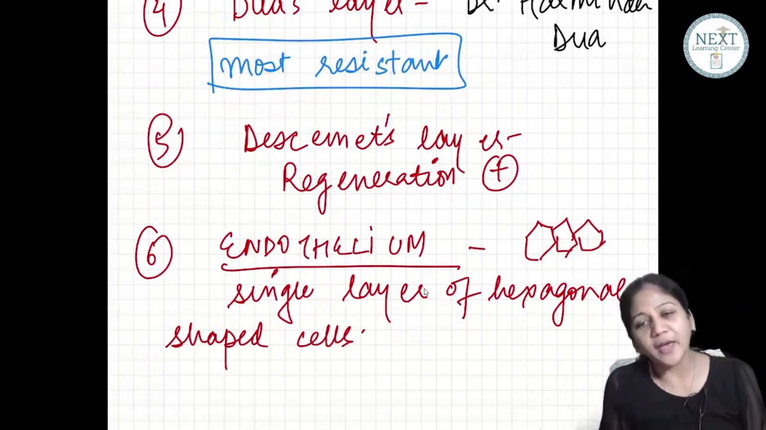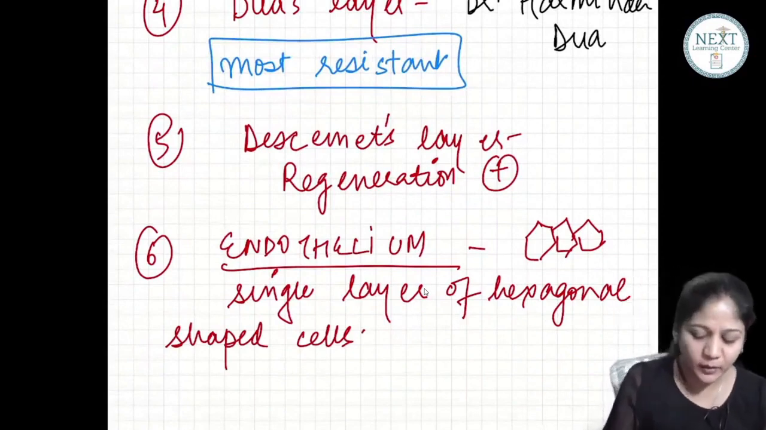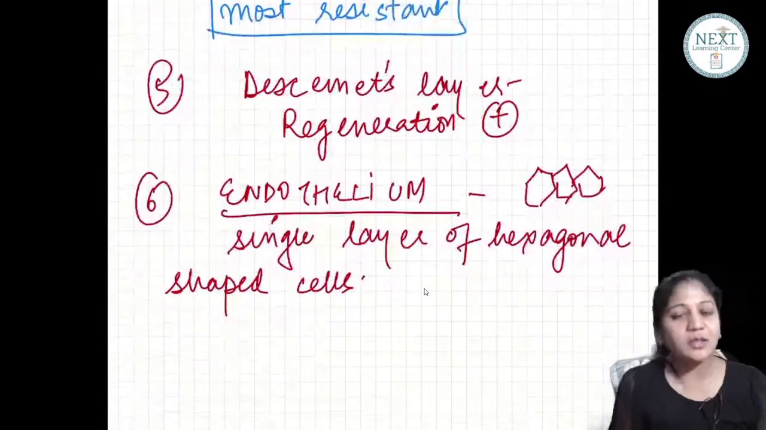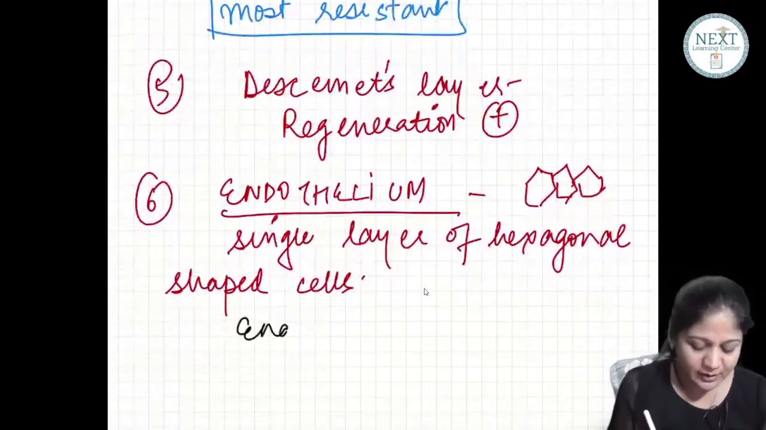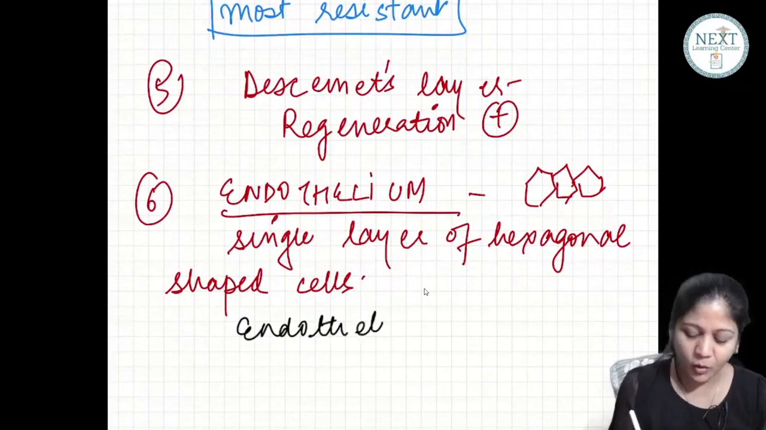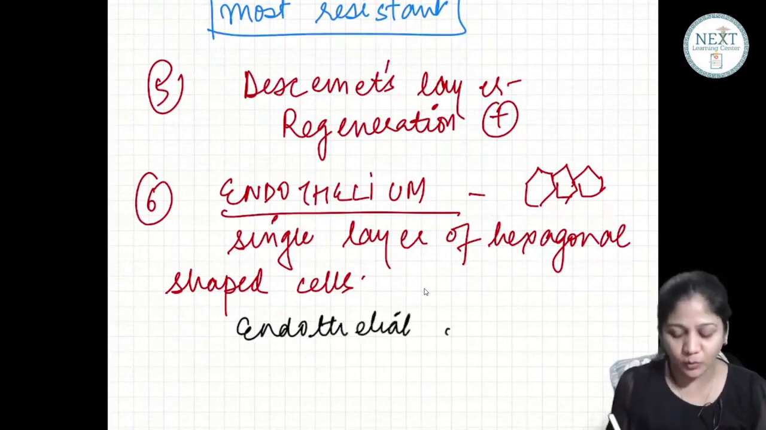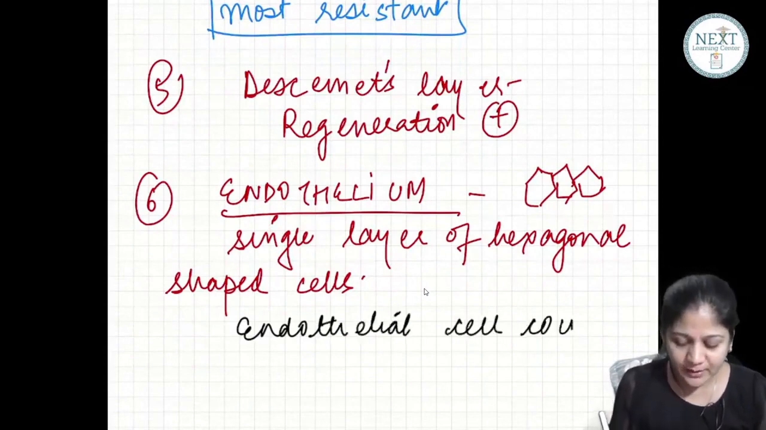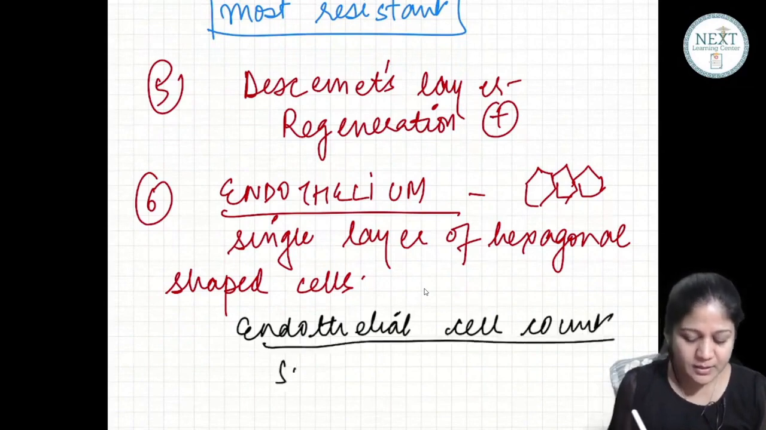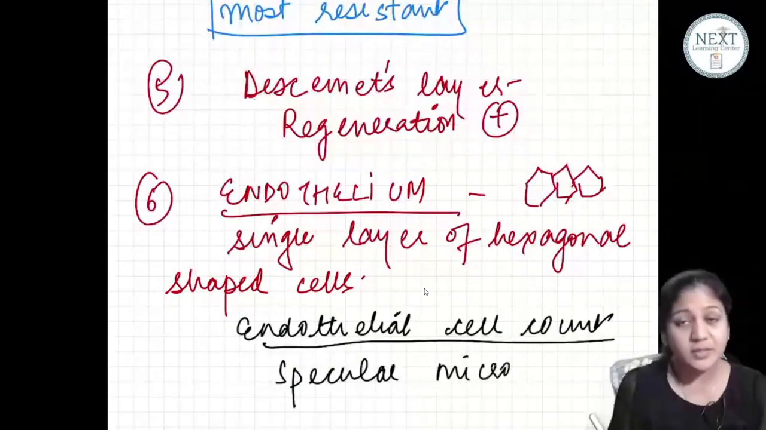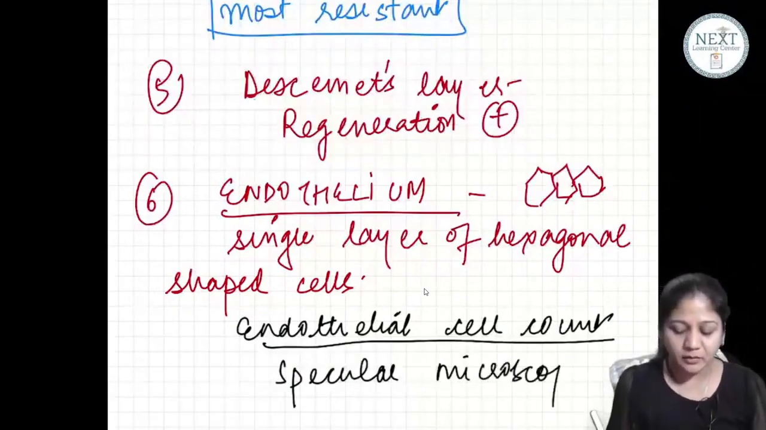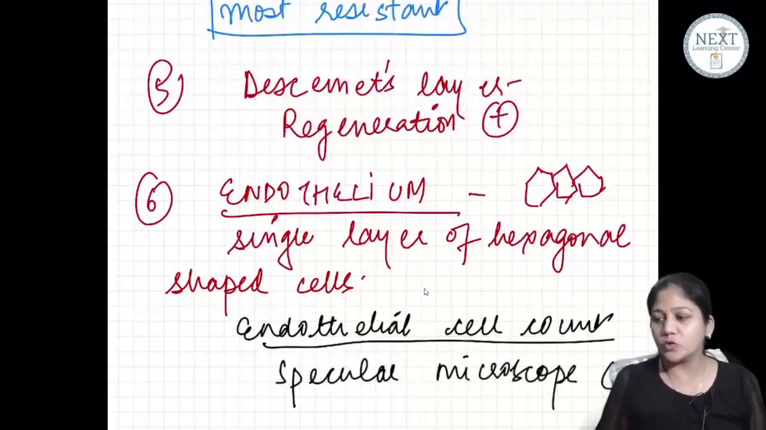Single layer of hexagonal shaped cells. Now my question, how do you measure the cell count? We measure the endothelial cell count by an instrument called a specular microscope. Okay? Endothelial cell count is measured by specular microscope. So this is the fourth investigation which we have read. Specular microscope.